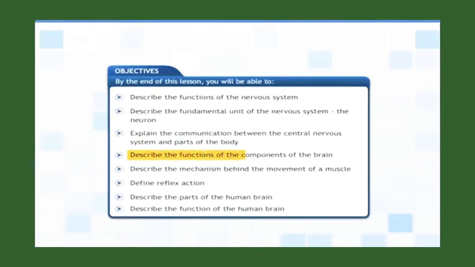describe the functions of the components of the brain, describe the mechanism behind the movement of a muscle, define reflex action, describe the parts of the human brain, and describe the function of the human brain.